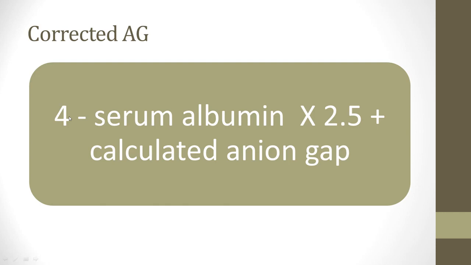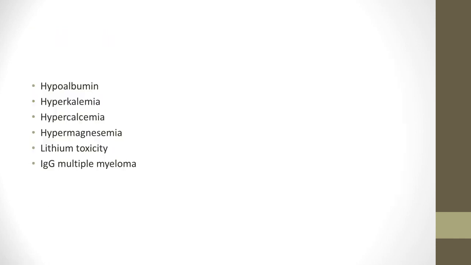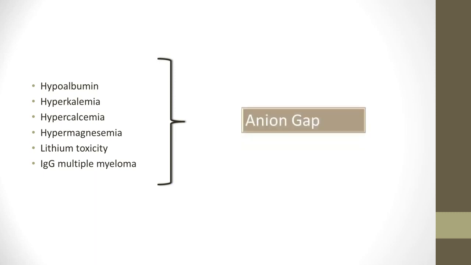So when the patient's serum albumin is 3, you have to subtract 2.5 in order to get the normal anion gap, or the other way around, you can just put the values into the formula to get the true anion gap. Hope this makes you understand. If you are unable to understand, you can write down in the comment box too. And these are the conditions where we find a low anion gap.